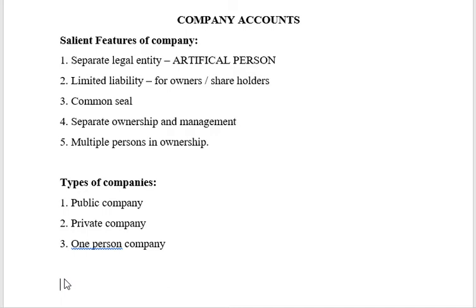So it is not like your T format where we have liabilities and assets on each side. It is going to be a vertical format where you will have items on a line by line basis. The way it has to be presented and disclosed is given under the Companies Act. Clear, friends? Though the format of a company is different from other forms of presentation, at foundation level learning the format is not mandatory. This is going to be your learning at intermediate levels, so let's not go into the format as such.